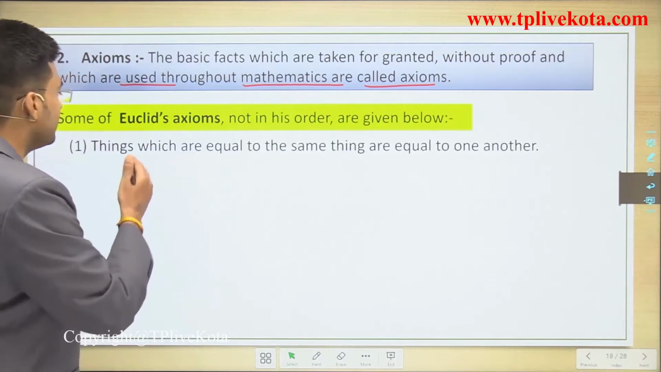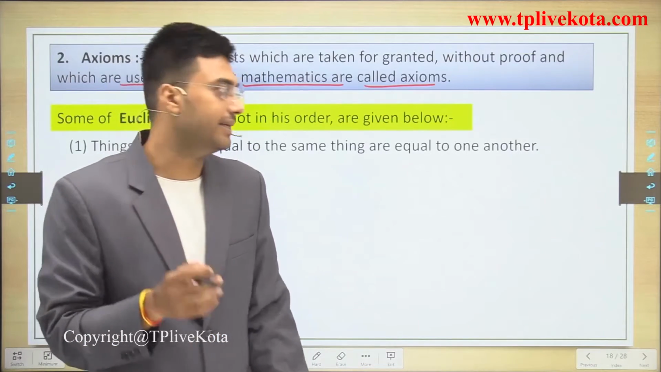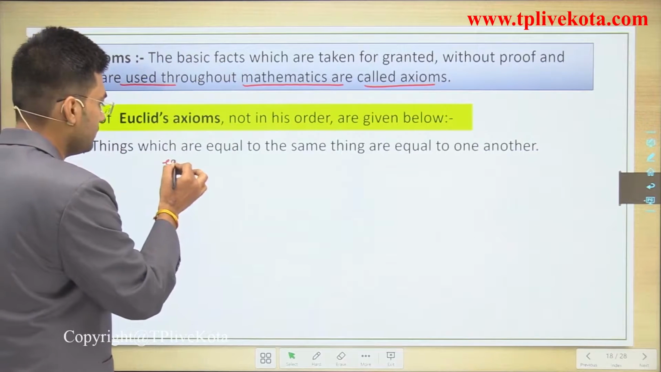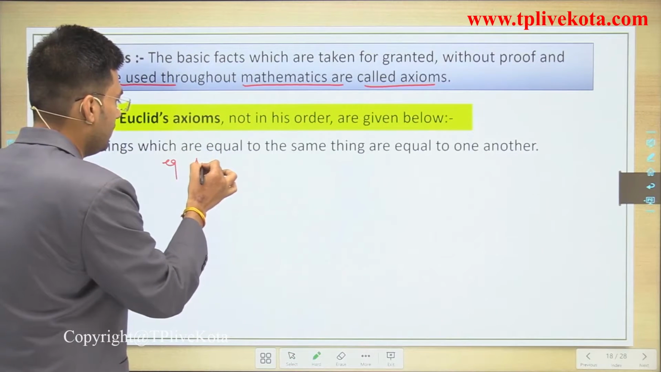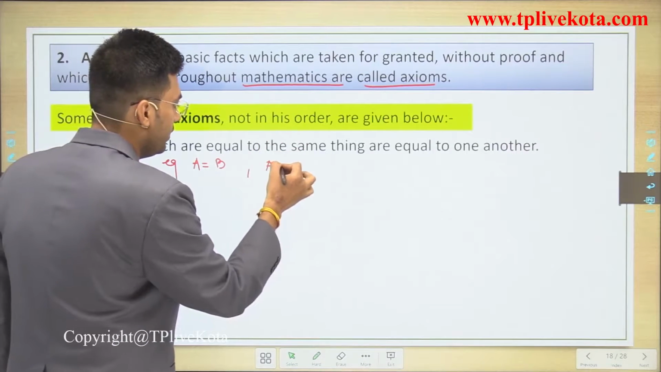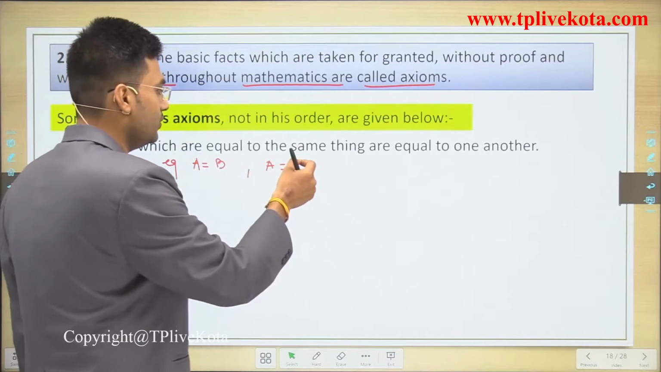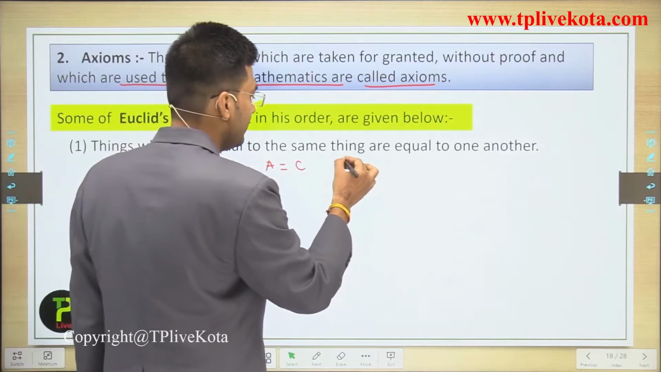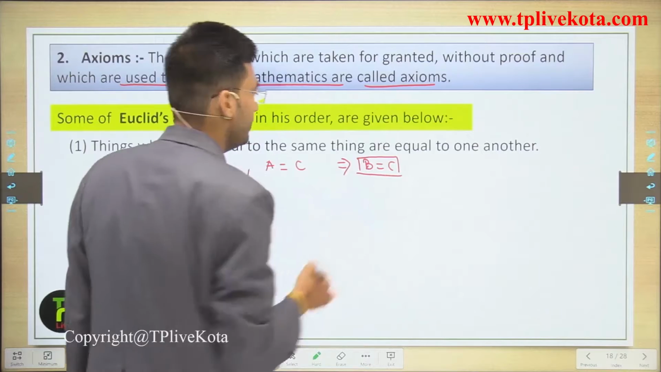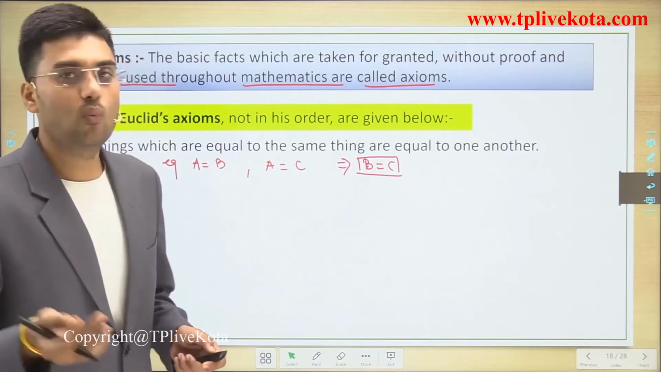The first is: things which are equal to the same thing are equal to one another. For example, if A equals B and A equals C, then we can say that B is equal to C. So things which are equal to the same thing are equal to one another.